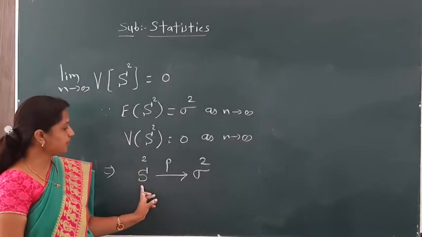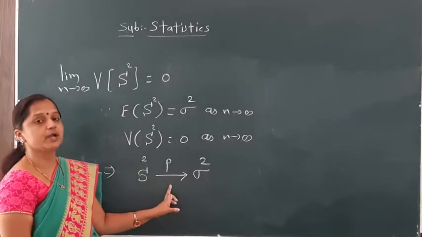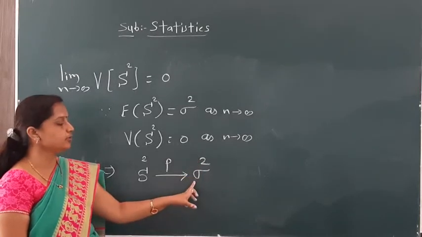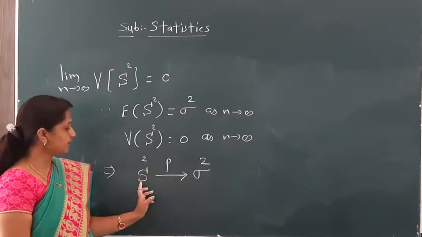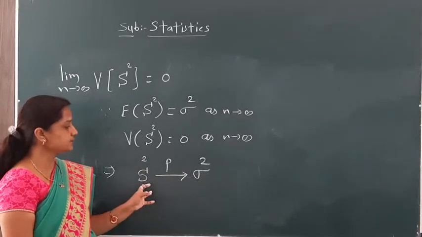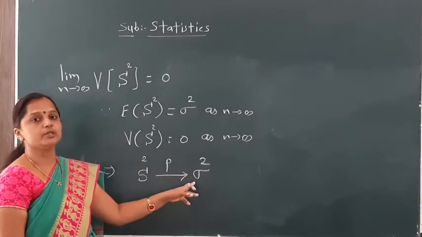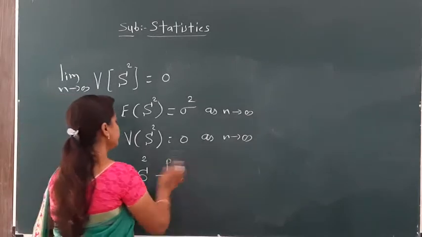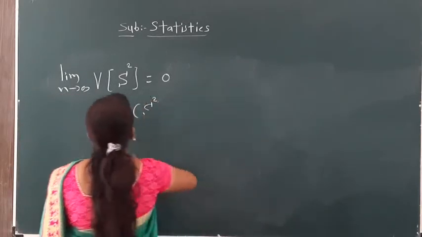This means sample mean square converges in probability to sigma square, the unknown population variance. Sample mean square is already unbiased. Now we have proved that it is a consistent estimator for population variance sigma square. Okay, so this is about the normal distribution.